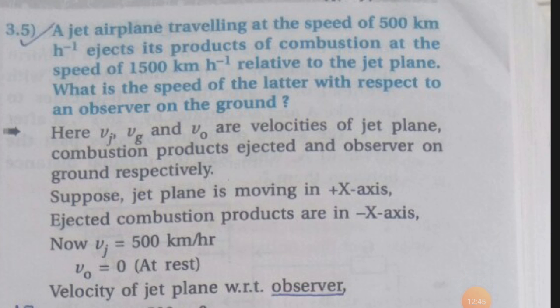Example 3.5. A jet airplane traveling at the speed of 500 km per hour ejects its products of combustion at the speed of 1500 km per hour relative to the jet plane. What is the speed of the latter with respect to an observer on the ground? Speed of the latter means speed of the combustion products with an observer on the ground.